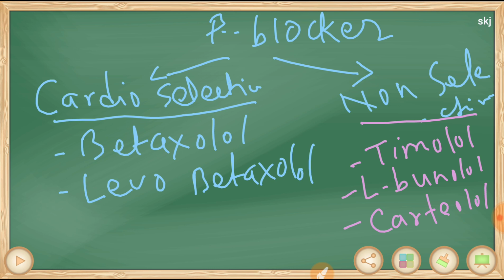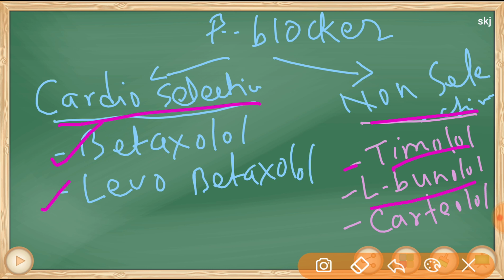Beta blockers are used to decrease aqueous secretion. These are divided into two groups, cardioselective and non-cardioselective. The cardioselective drugs are betaxolol and levobetaxolol, and non-selective are timolol, levobunolol and carteolol. Here levobunolol is the longest acting.